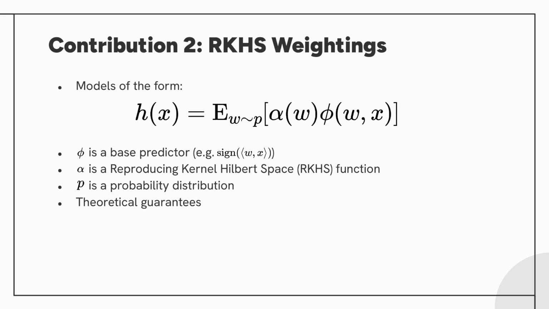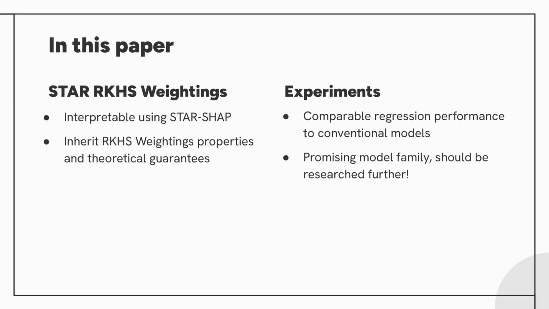The weight function, alpha in the equation, is the RKHS function. This is similar to the well-known random kitchen sinks of Rahimi and Recht, but the postulate that the weight function belongs to an RKHS adds many interesting properties to the model and allows elegant mathematical analysis. In this paper specifically, we show how to build RKHS weightings, which are structured additive regression models. This creates theoretically grounded, interpretable models.